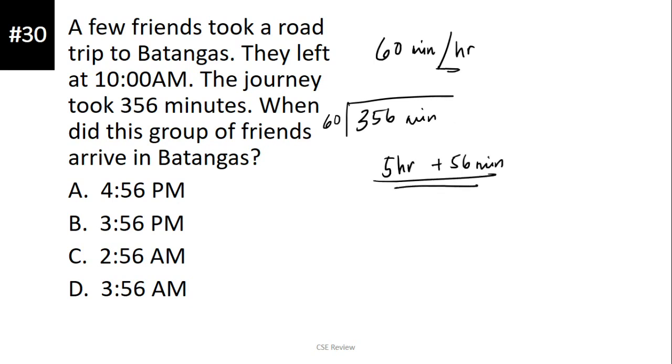Now that we have that, itadagdag lang natin yan dun sa 10 a.m. Ngayon, mag-ingat kayo dun, kasi if hindi kayo sanay sa military time, baka maguluhan kayo magbilang. Kung sanay kayo sa military time, that is 10 plus 5 and 56. That is 15, 56, or dahil naka-AM, PM siya, that is 3:56 p.m. Gumabi na. Okay? If hindi kayo sanay dyan, magsimula kayo magbilang sa 10 a.m. So, 10 a.m. plus 1, 11 a.m. plus 2, 12 p.m. plus 3 pang oras kasi 5 hours on target. That is 3 o'clock p.m. and then plus 56. So, the answer is letter B.